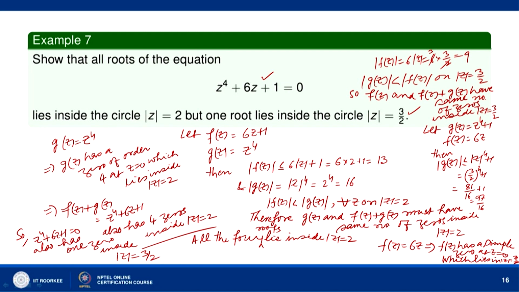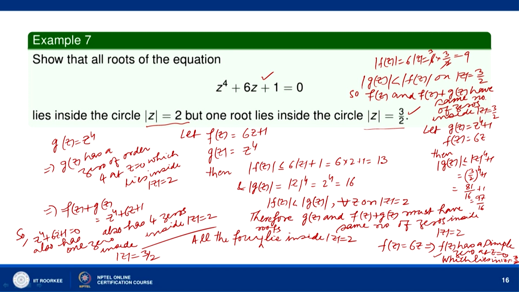So, z^4 + 6z + 1 = 0 has all the 4 roots inside |z| = 2, but out of those 4 only one root lies inside |z| = 3/2, because f(z) = 6z has a simple zero at z = 0, which is a point inside |z| = 3/2. So, f(z) has a simple zero inside C, and therefore f(z) + g(z) also has 1 zero inside |z| = 3/2.